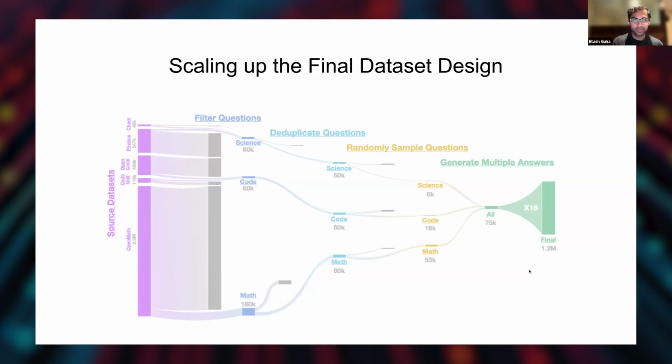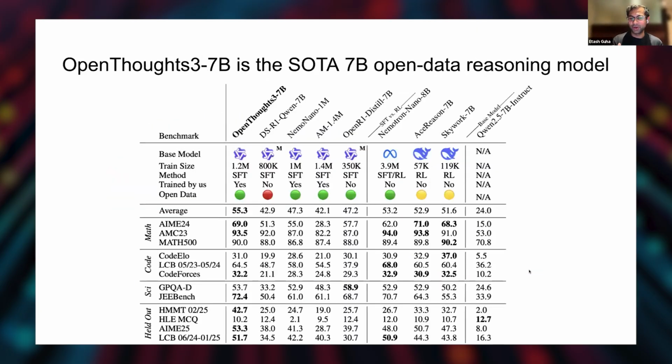And how does this data set perform? Again, it was the SOTA open data reasoning model, which we were really excited by. There's a lot of great work in this area, and to be able to create something at this level was really exciting to us. The very great thing that we did was, you might have worried that we're overfitting to the benchmarks we're tracking. The 8 benchmarks we're tracking throughout the paper and ablating across are these 8 over here. But throughout the ablations, we held out 4 evals: HMMT, HLE, AIME 25, and another set of LiveCodeBench. On these 4 evals that we didn't track at all, we got SOTA performance across 3 of the 4, which is really great for us to know that we weren't overfitting to some non-held-out benchmark.